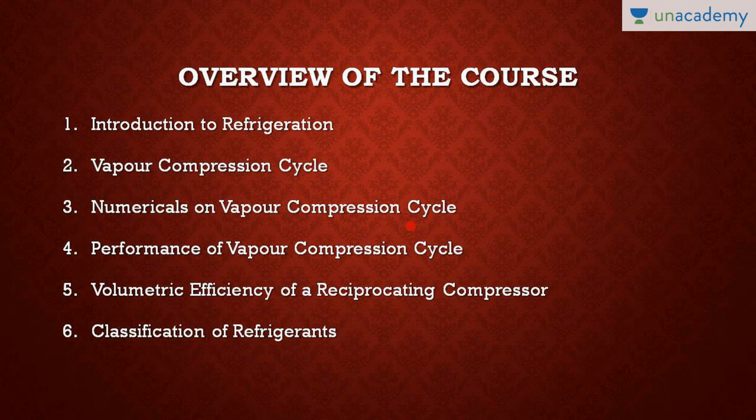I'll be telling you how to approach the numericals on the vapor compression cycle, how to read the enthalpy, how to calculate the COP, and how to calculate the refrigeration effect. After completion of lesson number 3, we will directly hit the performance parameters of the vapor compression cycle. I have already told you there are 4 components: compressor, condenser, expansion device, and evaporator. How does the performance of the vapor compression cycle change if I increase or decrease the evaporator pressure, or decrease or increase the condenser pressure? What is the effect of subcooling? What is the effect of superheating on the performance of the vapor compression cycle?